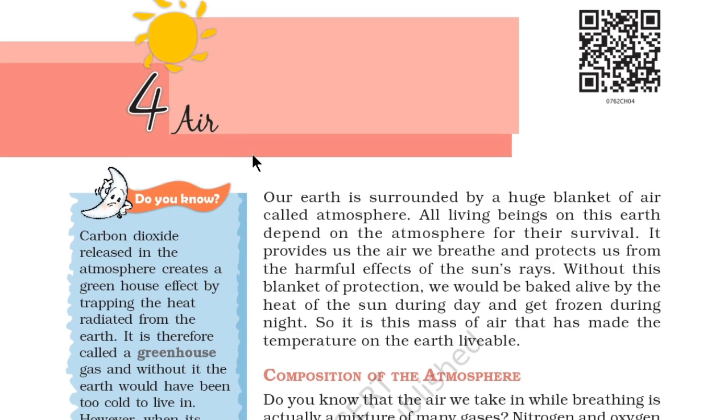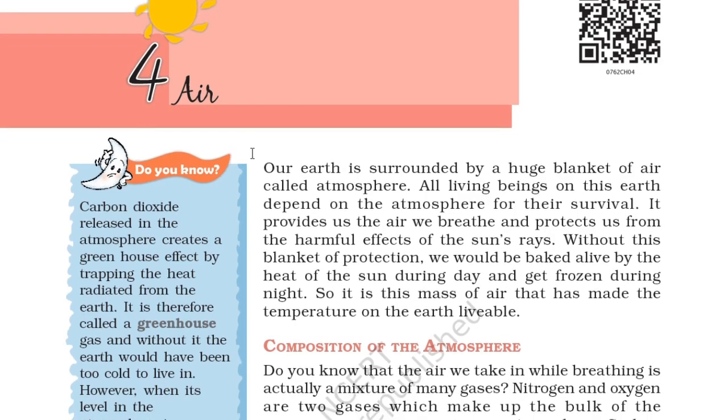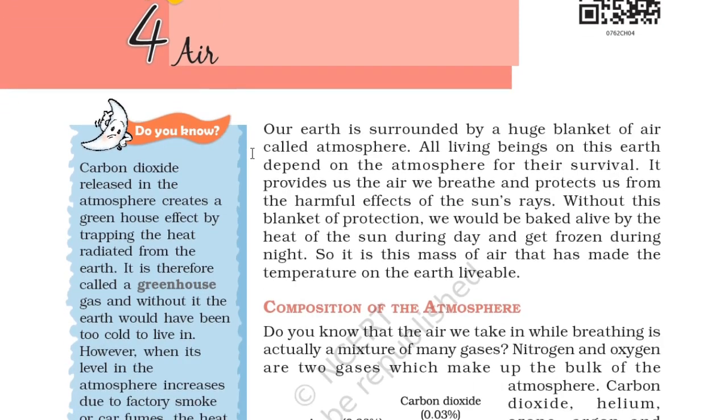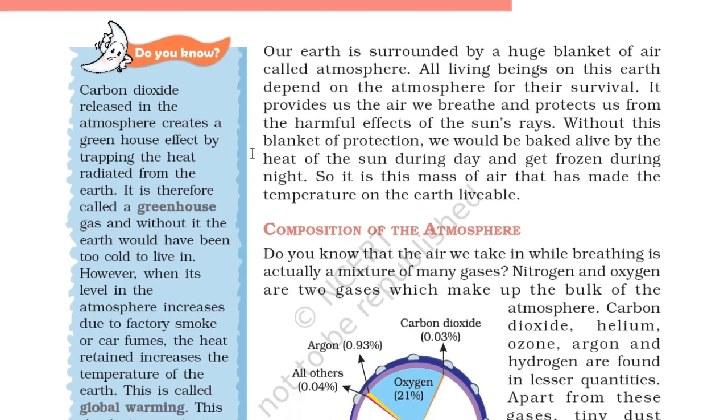sun rays. Without the blanket of protection, we would be baked alive by the heat of the sun during the day and get frozen during the night. So it is the mass of air that has made the temperature on the earth livable. So because of air, the temperature of earth is sustainable for humans and other living organisms.